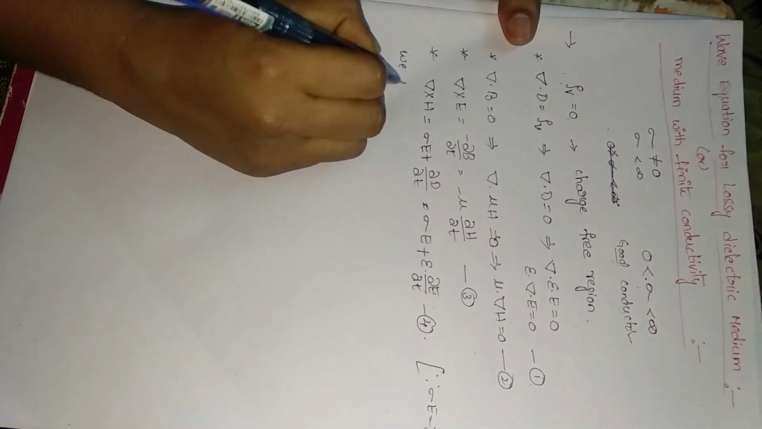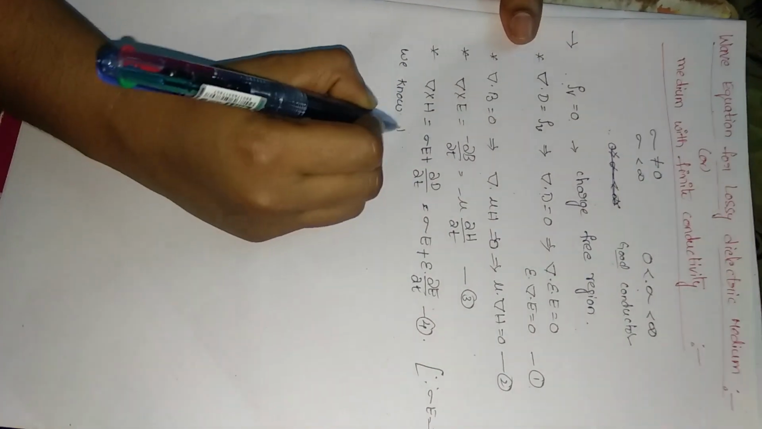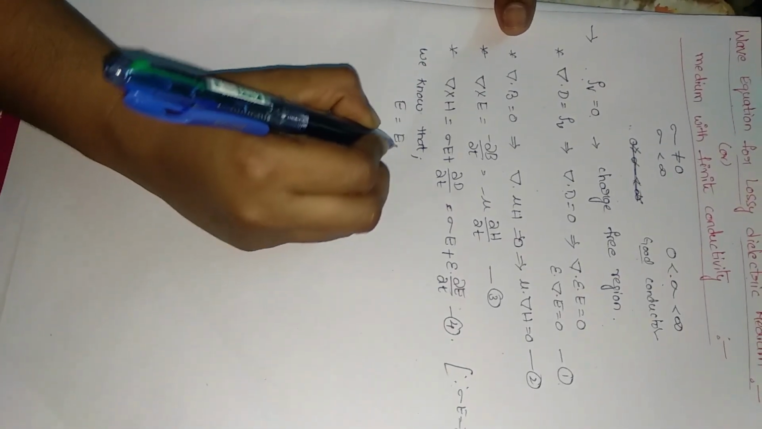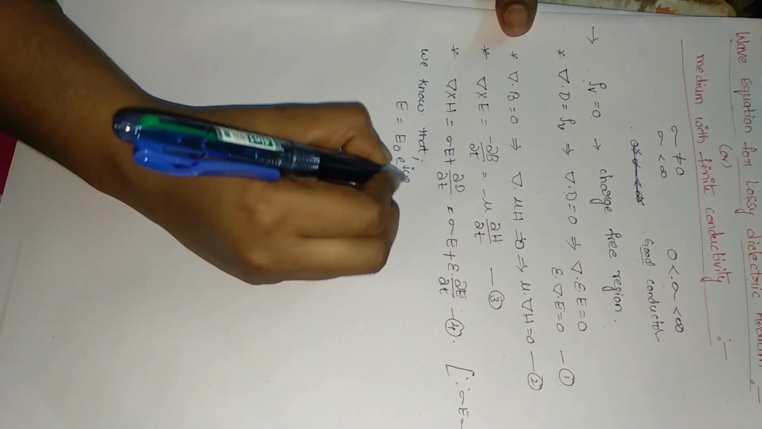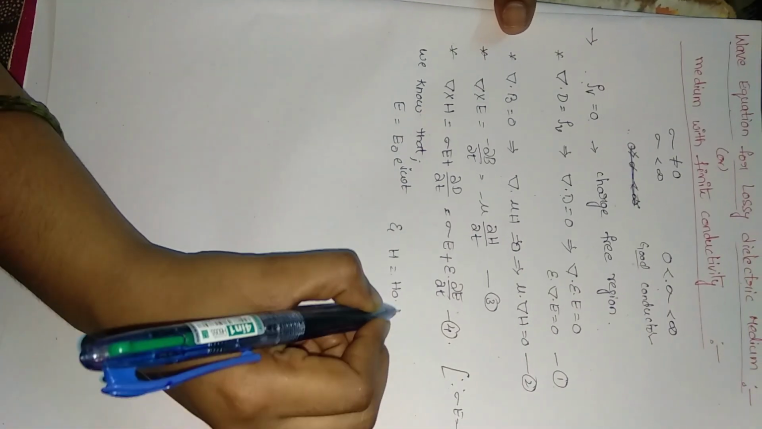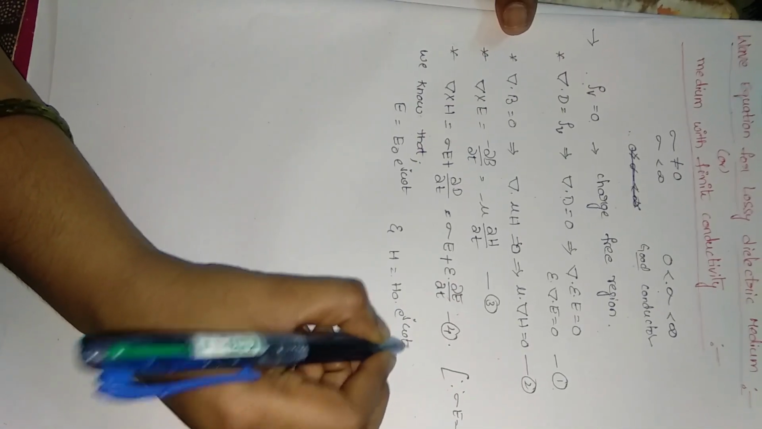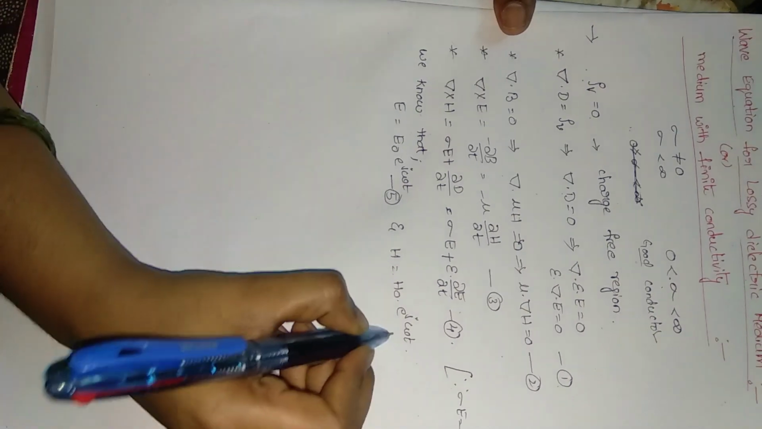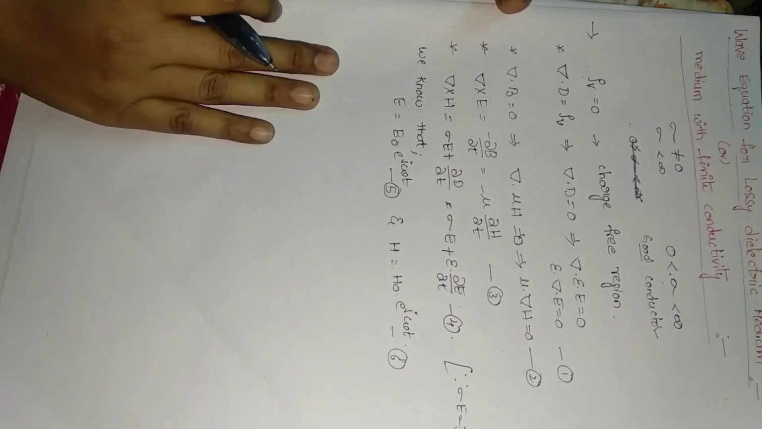We know that the electric and magnetic field signals are harmonic signals. So I am representing E is equal to E naught into e power j omega t, and H is equal to H naught into e power j omega t. Let it be equation number 5 and here it is equation number 6.